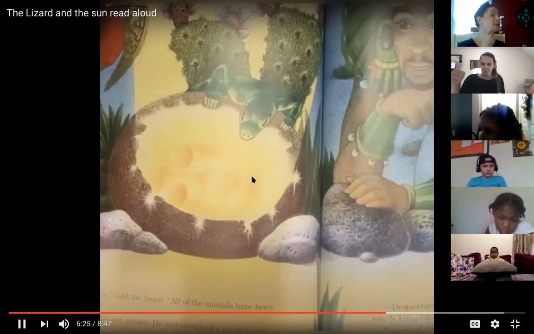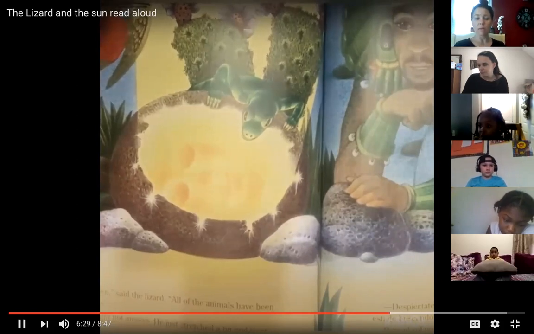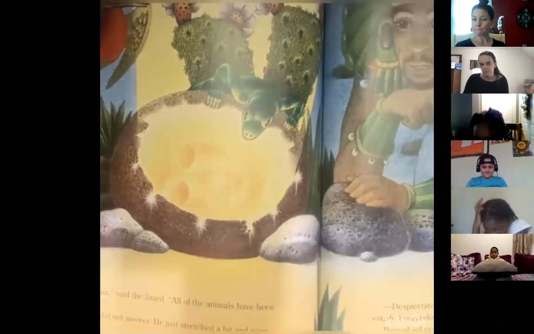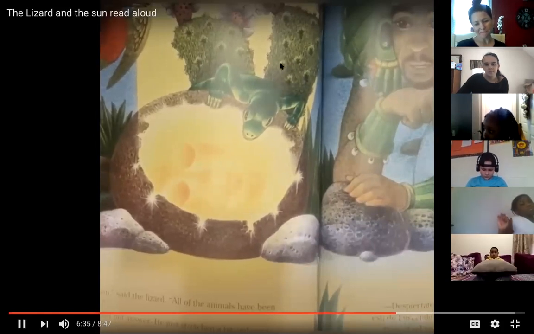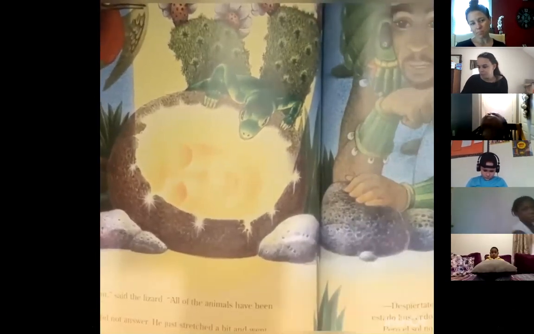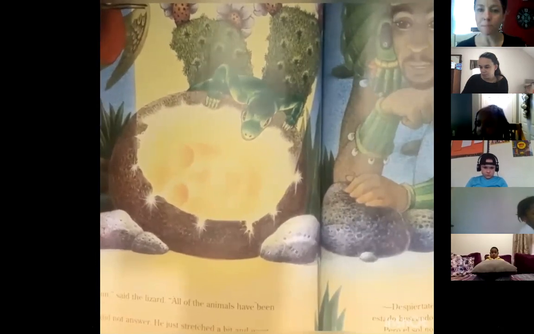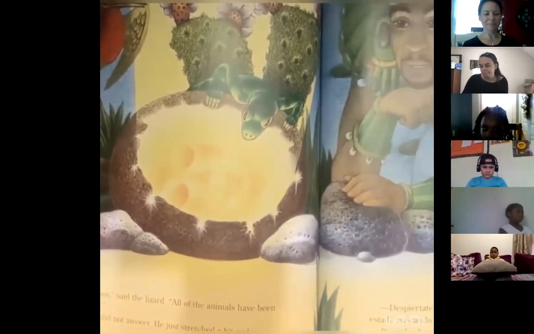The sun did not answer. He just stretched a bit and went on sleeping. "Wake up, sun," said the woodpecker. "All of the birds have been waiting for you." But the sun yawned an enormous yawn and kept on sleeping. "Get up, sun," said the emperor. "The entire city needs you." But the sun just said, "Leave me in peace.